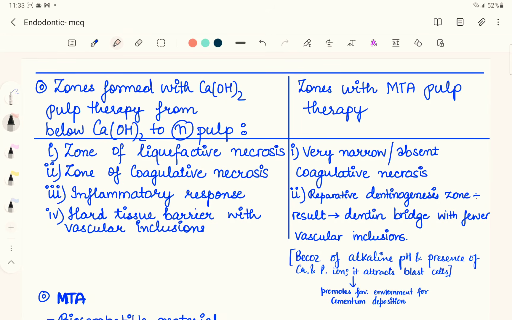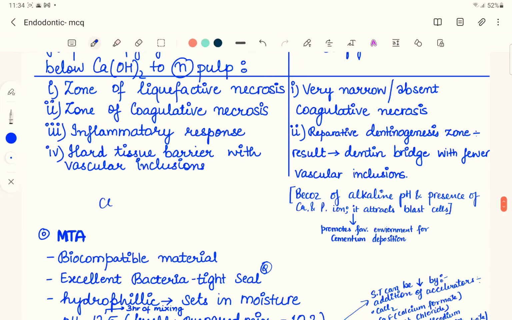So the difference between the calcium hydroxide, if you are placing calcium hydroxide to a normal pulp, what happens? There is going to be a zone of liquefaction necrosis, zone of coagulative necrosis. All this we have covered in the pathology. So liquefactive necrosis is the one which is associated with the pus. Why do we call it liquefactive? The reason behind is that the cells which are solid in nature, they get liquefied, they get softened. When this type of necrosis happens, these cells get softened or liquefied. That is the reason we call it liquefactive necrosis. It is also associated with pus, or another name can be colliquative necrosis.